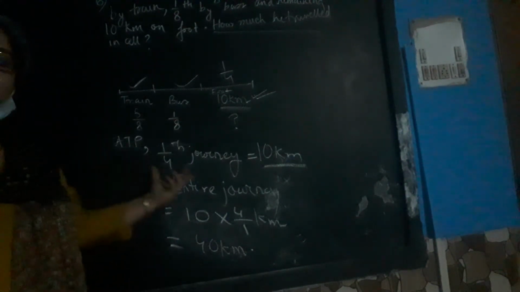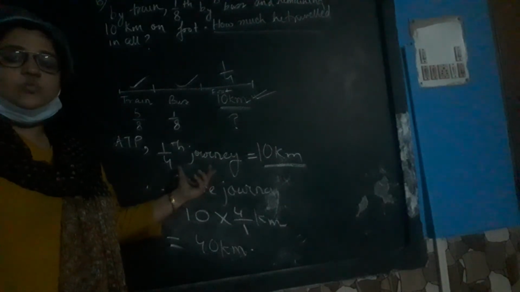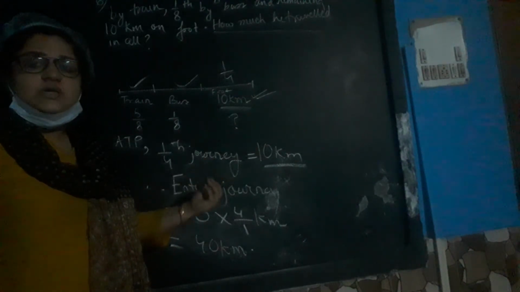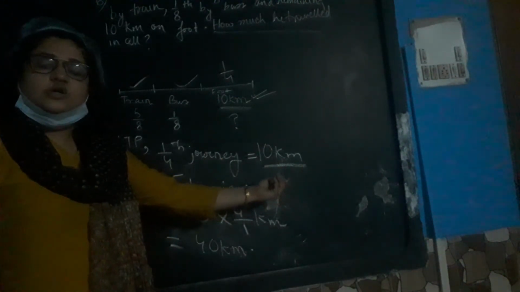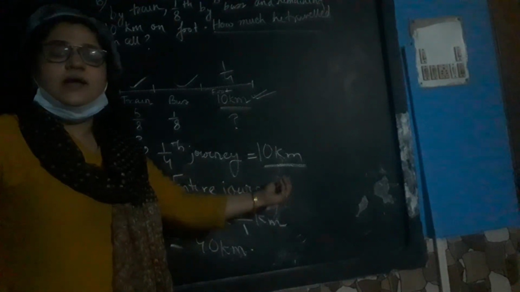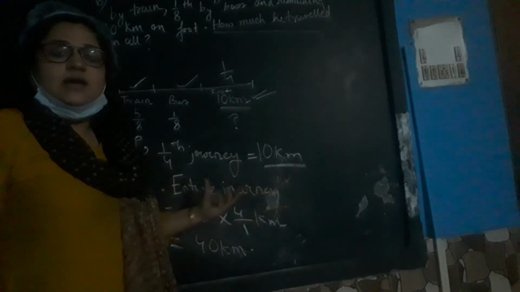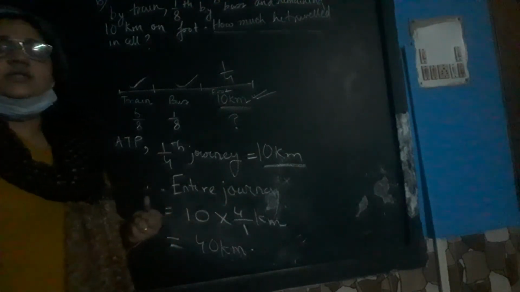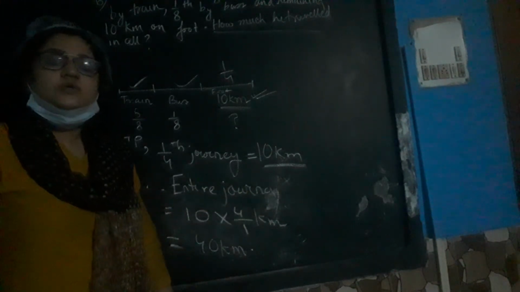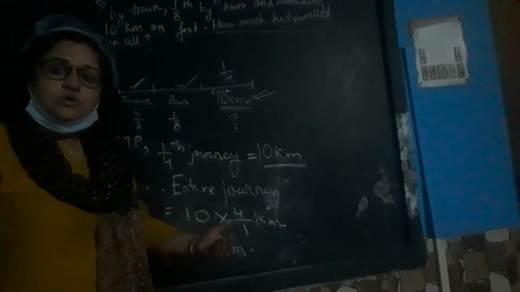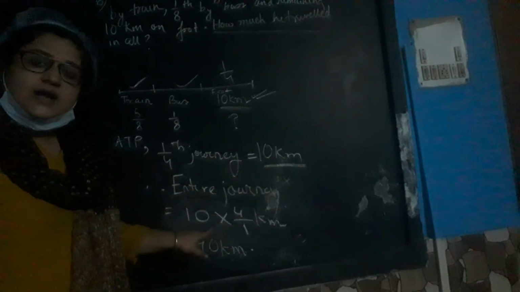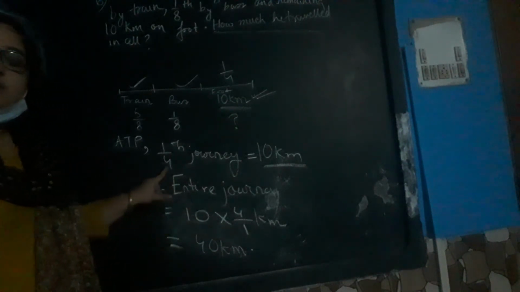According to the problem, only 1/4 of the journey, 1/4 part of the journey he has covered by walking, means 10 kilometers, because it is already given that the distance travelled by walking is 10, exactly given. And in fraction what we are telling, 1/4 of the journey is the only thing which he has walked. Therefore, entire journey means how many kilometers? Of course it will be more. So whatever distance is given, that you need to multiply with the greater fraction.